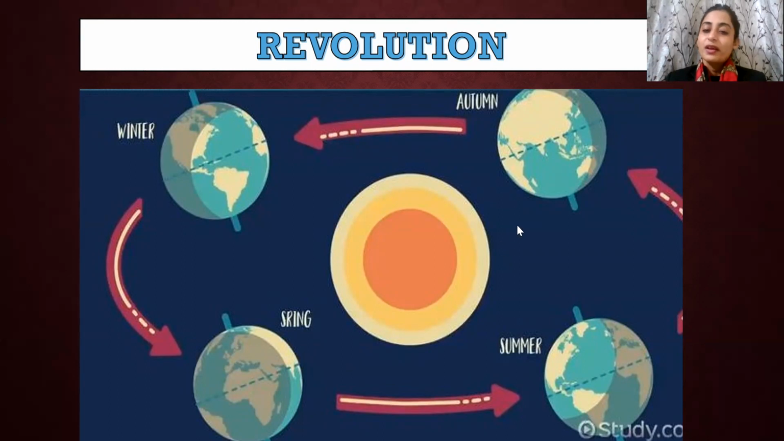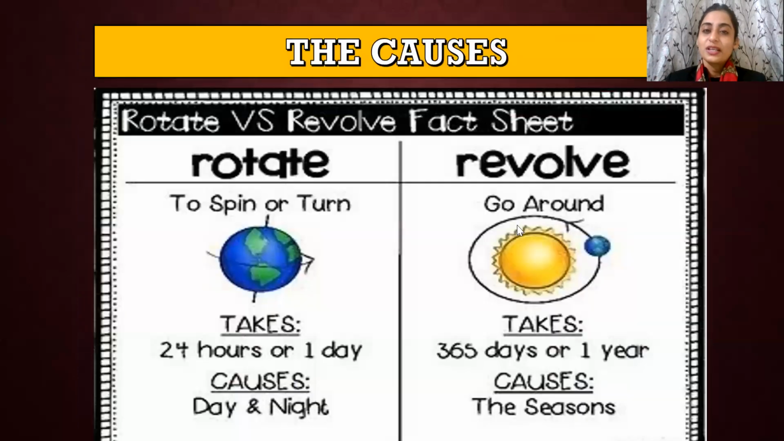Now we move to the causes. As I just told you, let's go deeper in it. So the causes, rotation, revolution. We can see both of them in one sheet. So rotation, what is to rotate? Is to spin or turn, like it spins in one place. Whereas revolve, what is to revolve? Revolve is to go around, like taking around. Okay, as you see the motion, in the middle there is the sun and the planet is taking around. So that is called revolution.